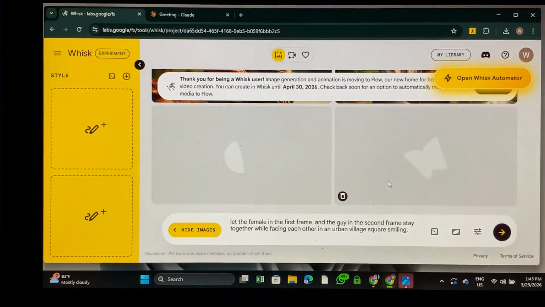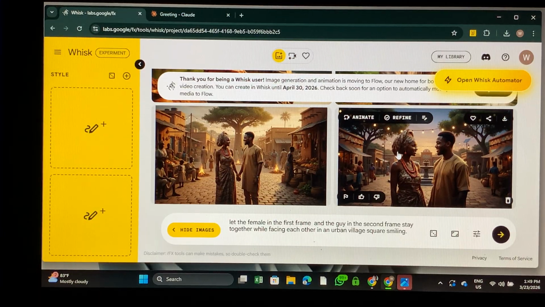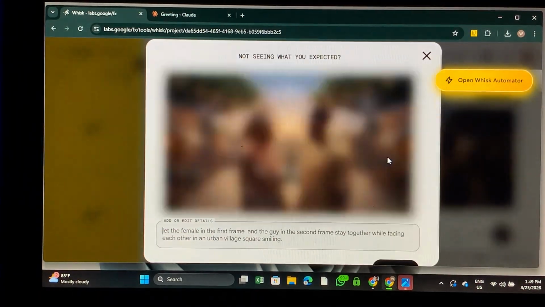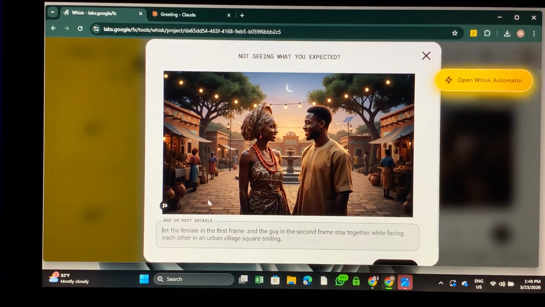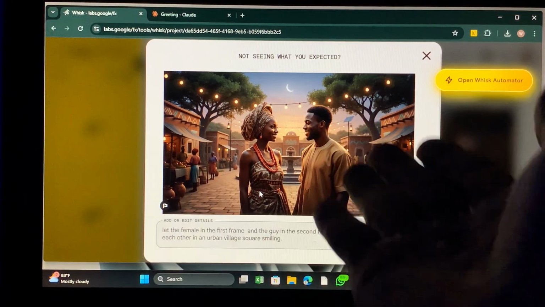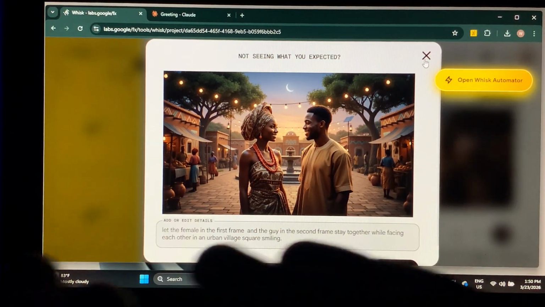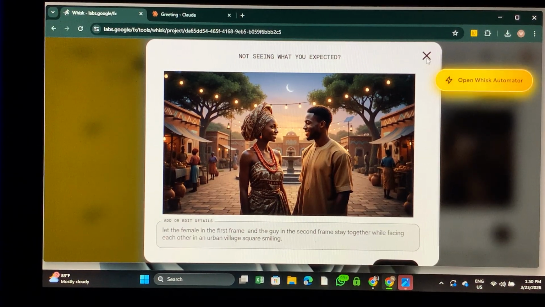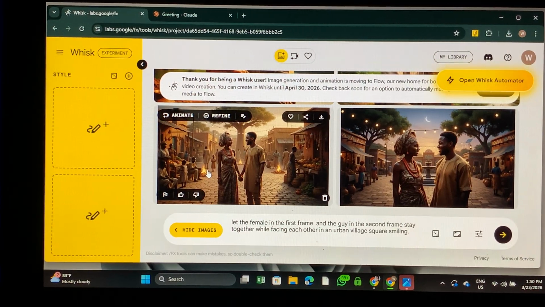Now we are going to be waiting for it to generate, so let's see what it's going to give us. So it has been generated. Okay, so if you guys notice here, you are going to see that both of the characters are very similar, you understand? So this is what we asked them to do, to be facing each other and be smiling. So this is how to put two characters in one place. I hope you get me now. So this is practically joining two characters at the same place. We are adding two characters.